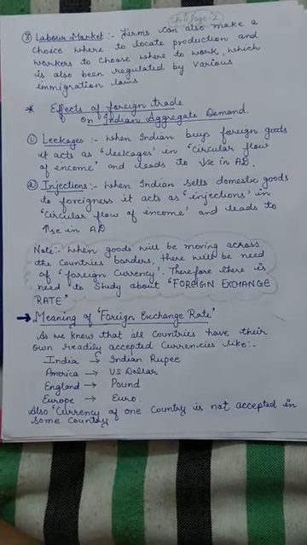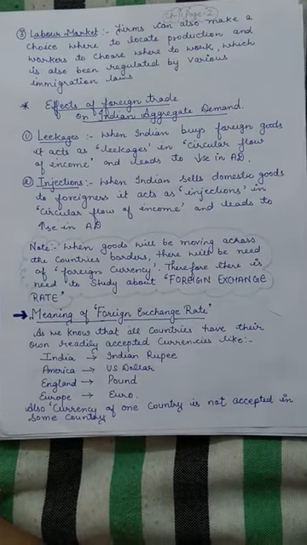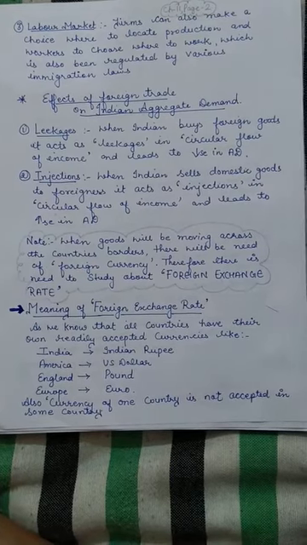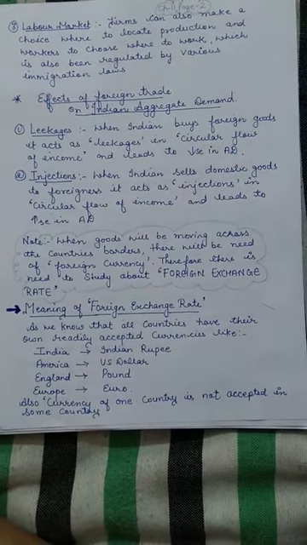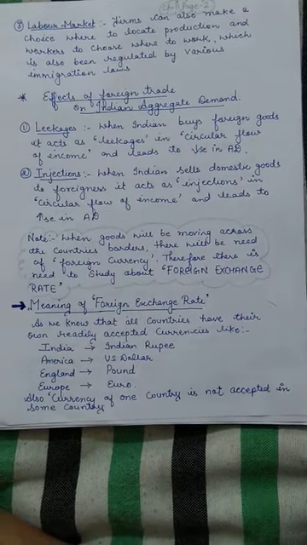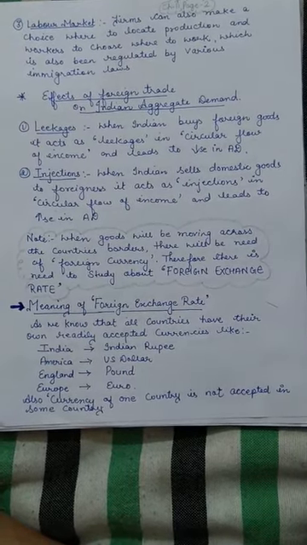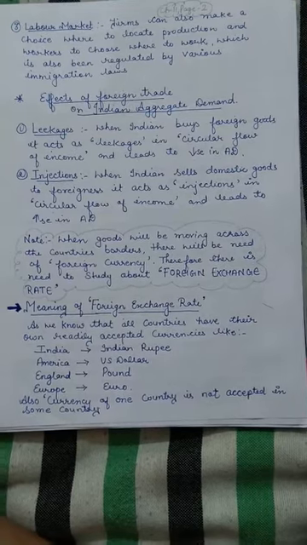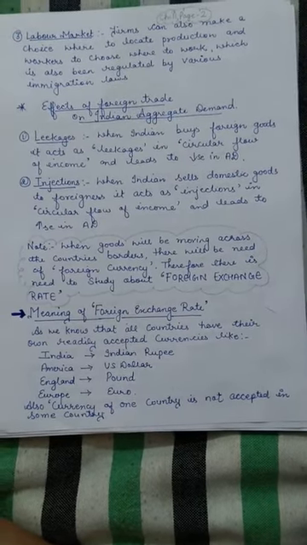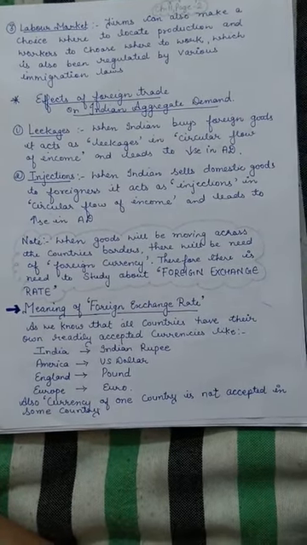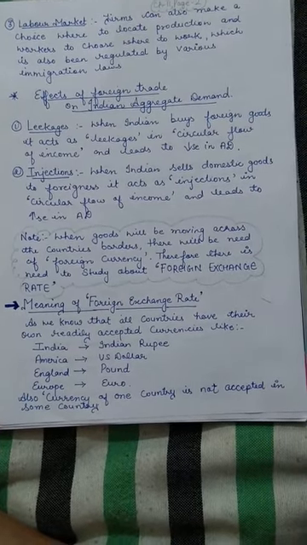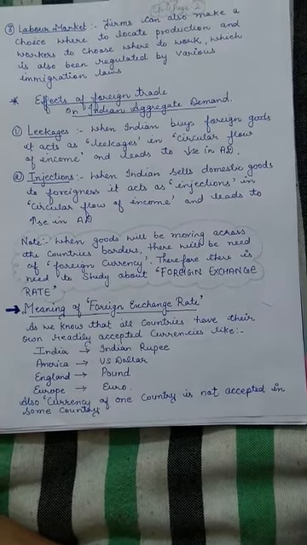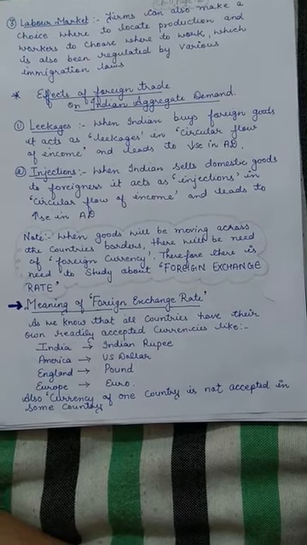So when we discussed the circular flow of income with the foreign sector included, that is the 4 sector model, there we discussed in detail leakages and injections. Here is a note point for you all, that when goods are moving across country borders, there will be a need for foreign currency.